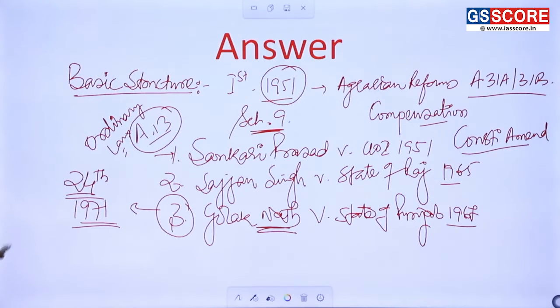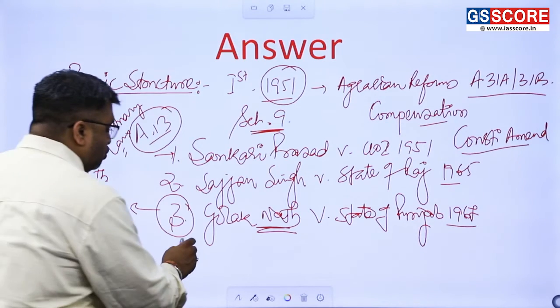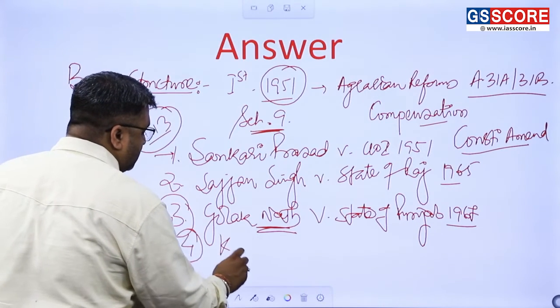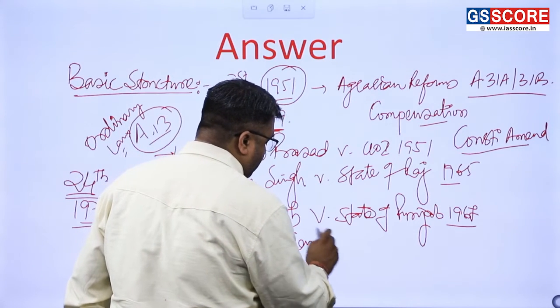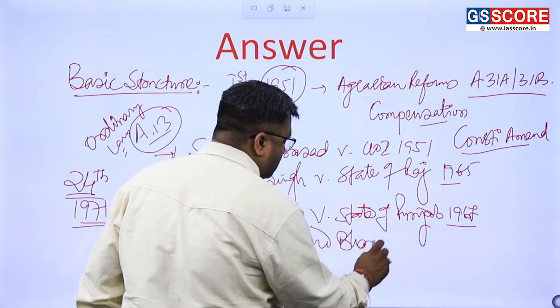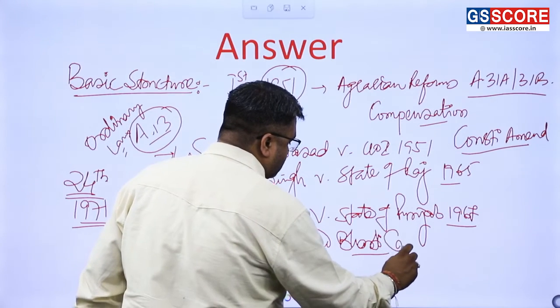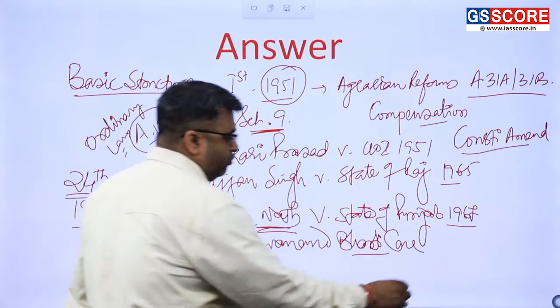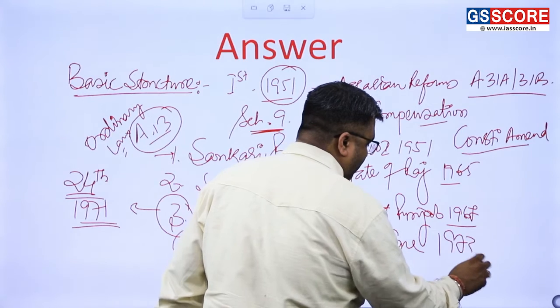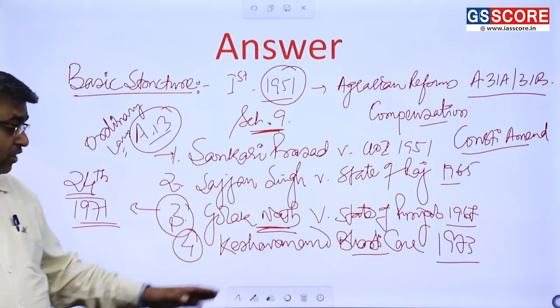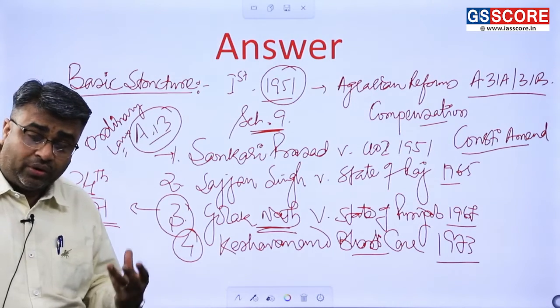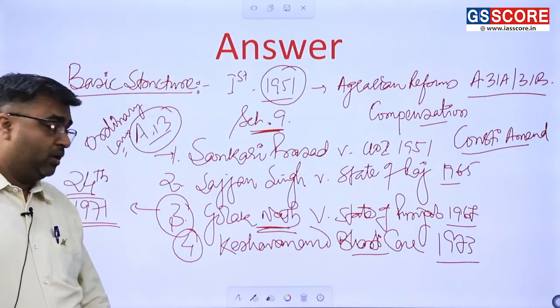And to tackle this particular controversy between the Golaknath case and this 1971 amendment, there was another case in the Supreme Court. This is one of the famous cases, all of you know, the Keshavananda Bharti case. So now you have to start writing about the Keshavananda Bharti case, which was a 1973 judgment, 24th of April. In Keshavananda Bharti, the basic structure doctrine was propounded by the court.